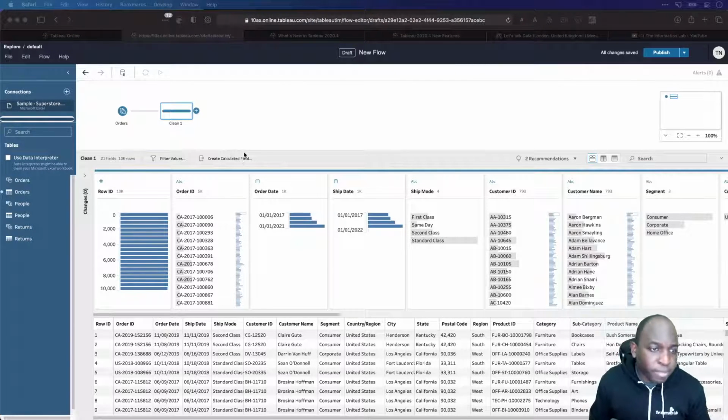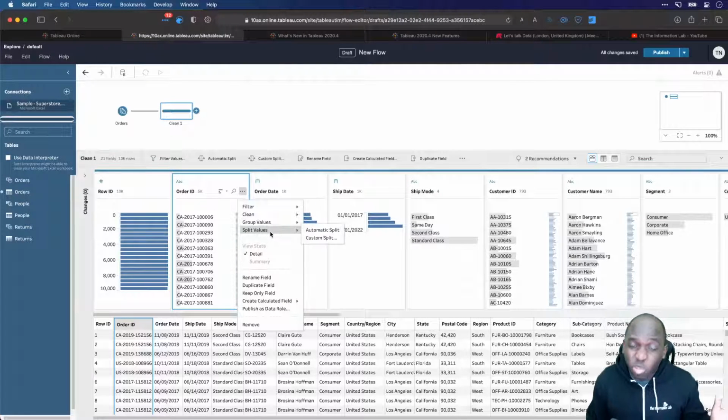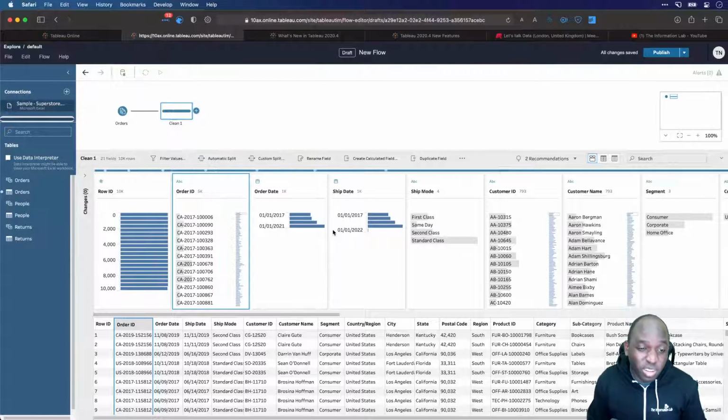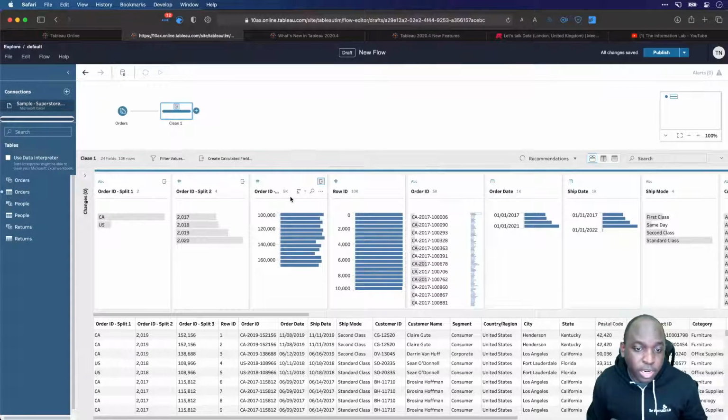Cool. So we've just got a standard Prep instance here. Now what I'm going to do is split this as you normally do in Tableau Prep on the desktop. I'm going to do an automatic split just so you can see that working really quickly. In Prep, what it would do is create 3 new columns. So we've got our original order ID column here, and then we've got the 3 new columns available on the left-hand side.